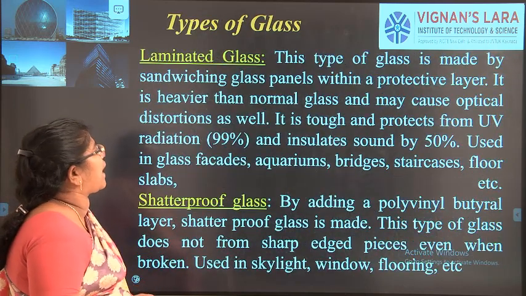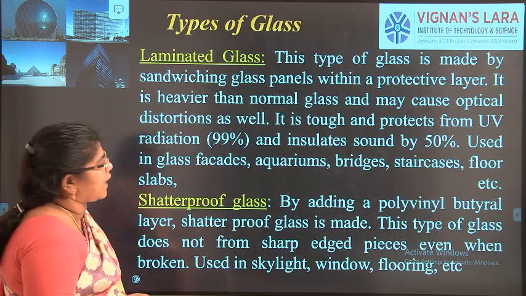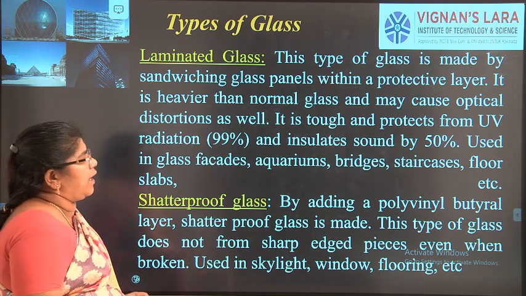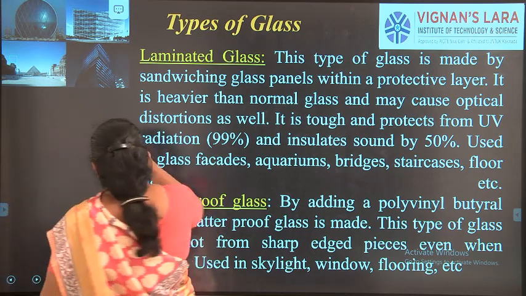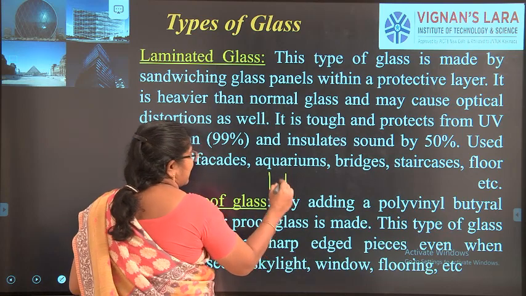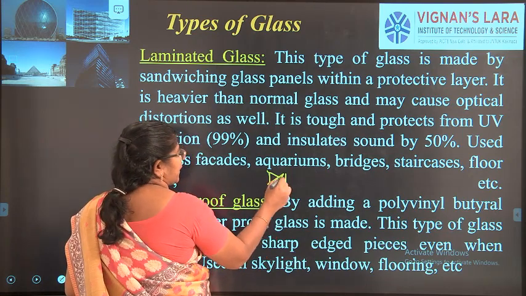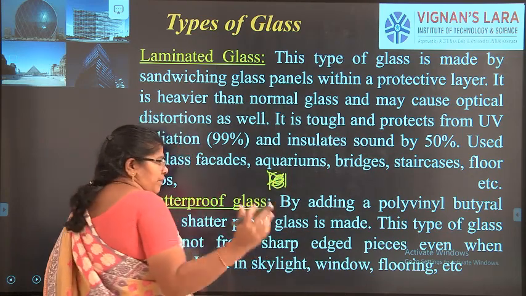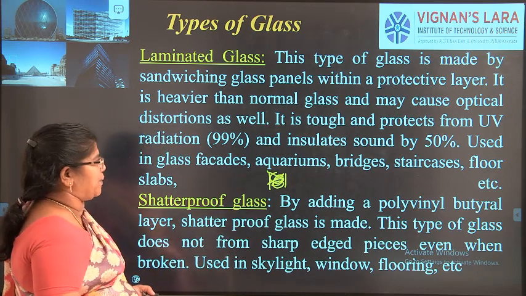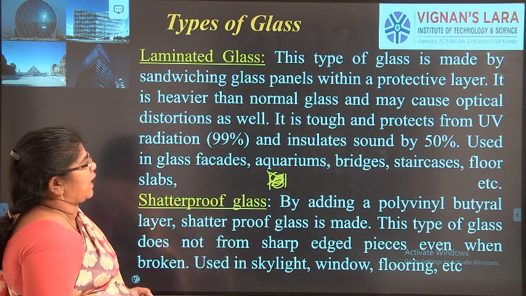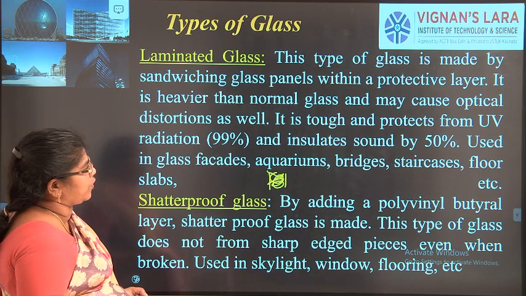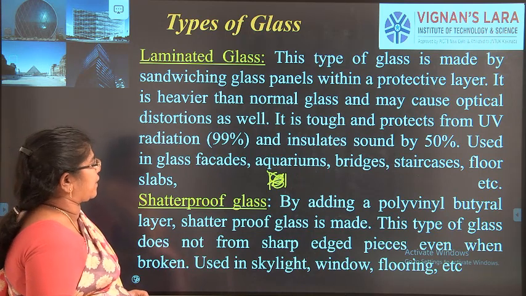The next one is laminated glass. Laminated glass is nothing but two glass layers with some protective layer in between. So it is sandwich glass. We call it laminated glass. Normally the glass is laminated with wood or steel particles.